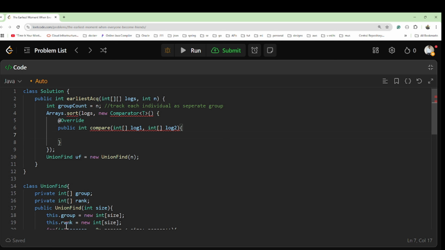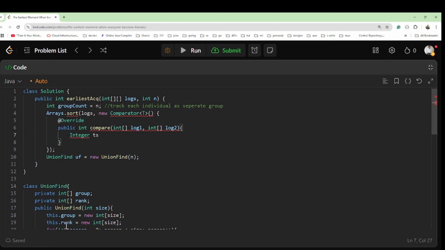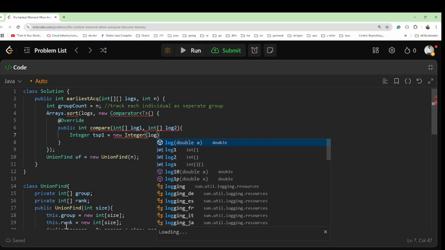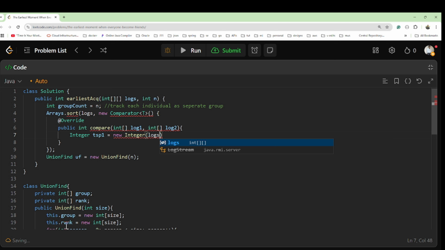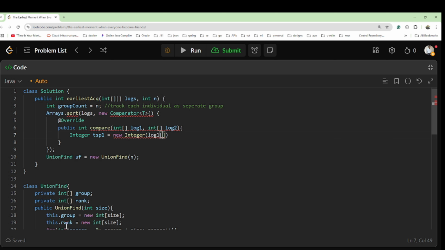To compare this, what is log0? At log0 we have the timestamp, at log1 we have friend1 and person1, and at log2 we have person2, right? So we'll take an Integer, and I will say tsp1, the timestamp of person1, equals new Integer, and this is what we will pass here: log1 at 0.